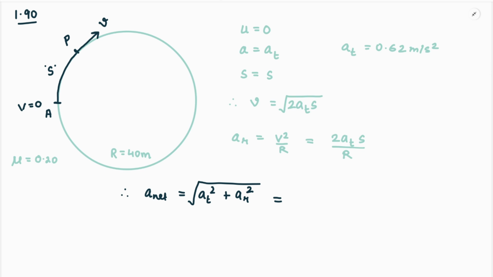If we put the values in this term, we get the value for a_r equals 0.031 S, and a_t is 0.62 meter per second square, and therefore on substituting these values we have the square root of 0.62 square plus (0.031 S) square.